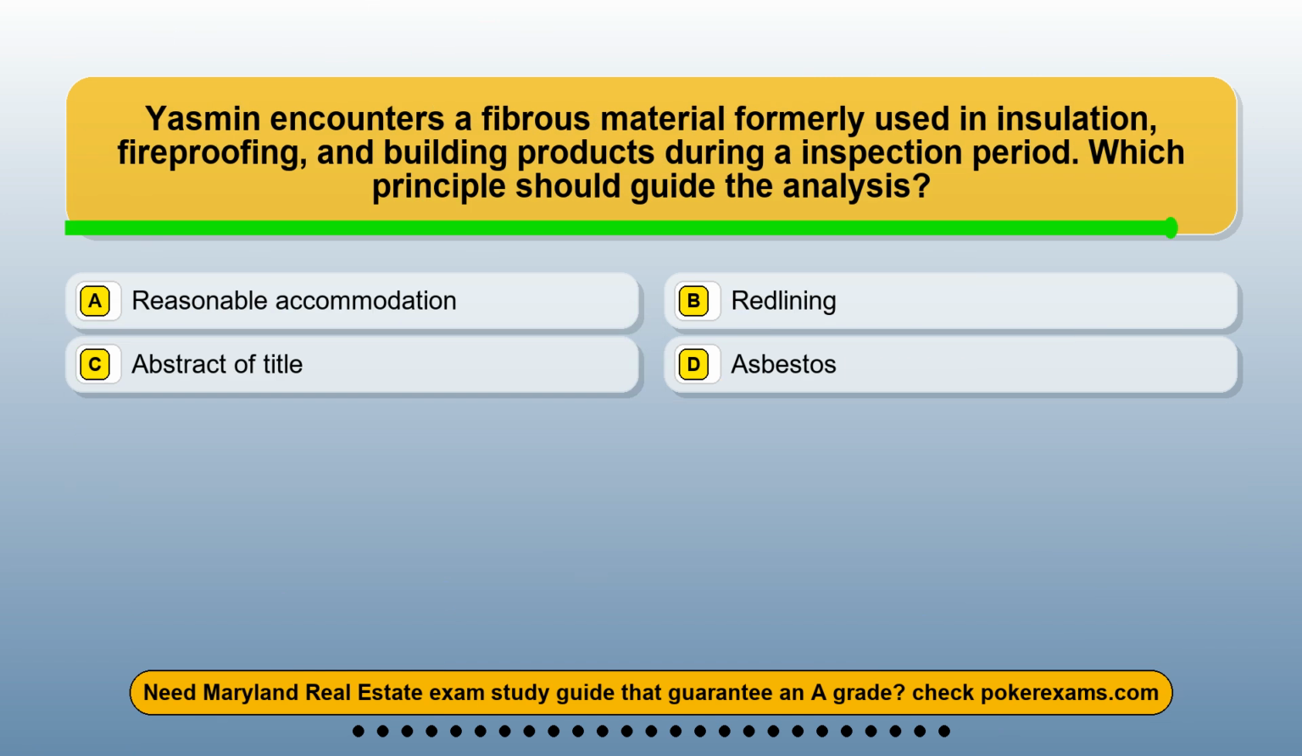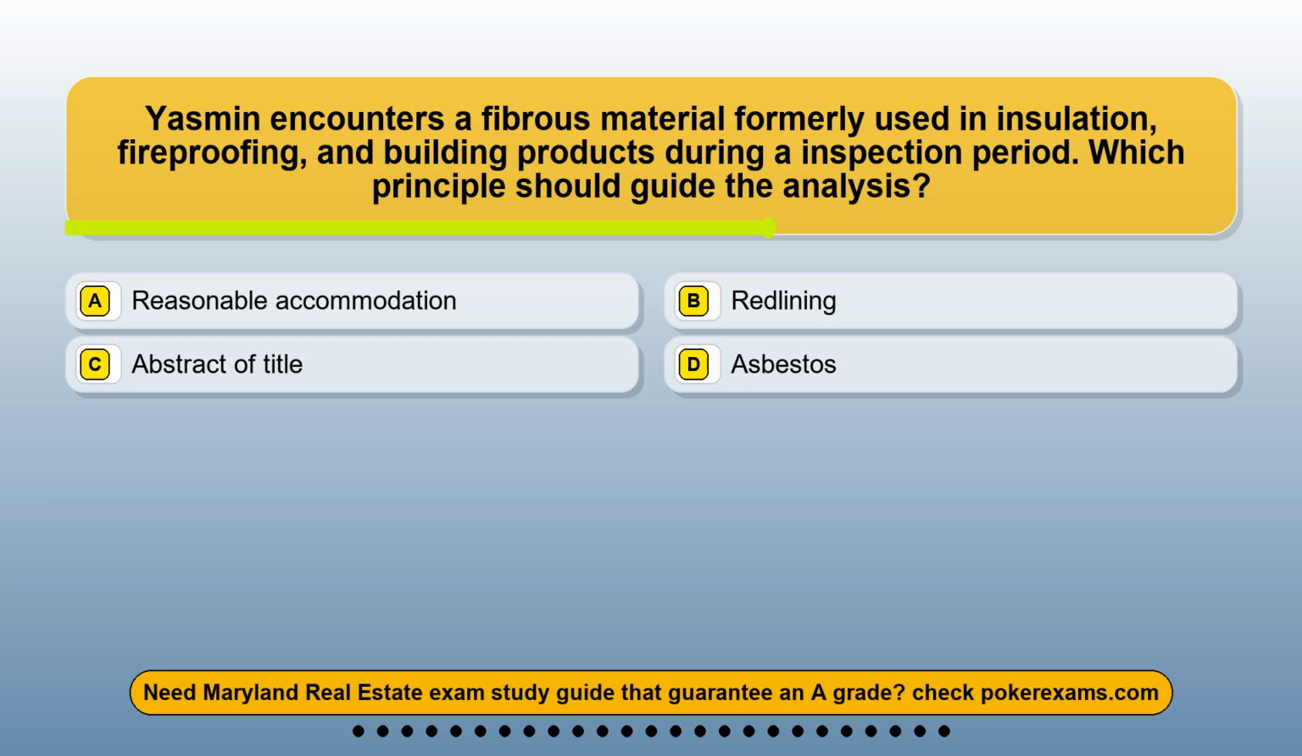Question 25. Yasmin encounters a fibrous material formerly used in insulation, fireproofing, and building products during an inspection period. Which principle should guide the analysis? Option A, reasonable accommodation. Option B, redlining. Option C, abstract of title. Option D, asbestos.